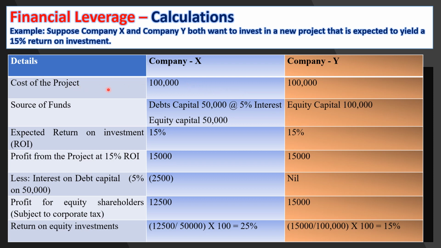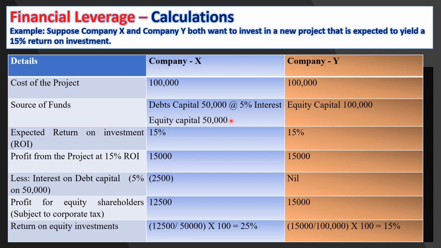The cost of the project for company X is 100,000, and similarly the cost of the project of company Y is also 100,000. Source of funds: the source of funds for company X is debt capital of 50,000 at the rate of 5% interest and equity capital of 50,000. So company X is mobilizing the cost of the project of 100,000 in two ways: debt capital of 50,000 by borrowing at 5% interest, and equity capital, that is owner's equity, of 50,000.